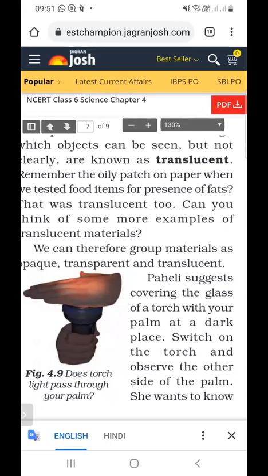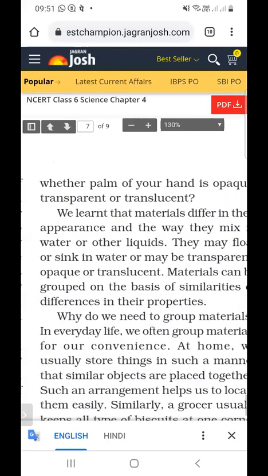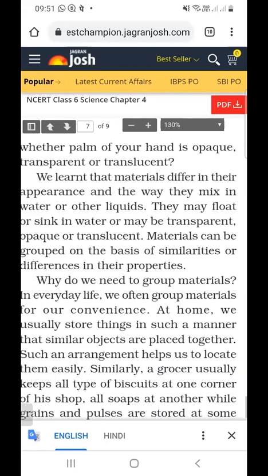Switch on the torch and observe the other side of the palm. What is the observation? She wants to know whether the palm of your hand is opaque, transparent, or translucent.